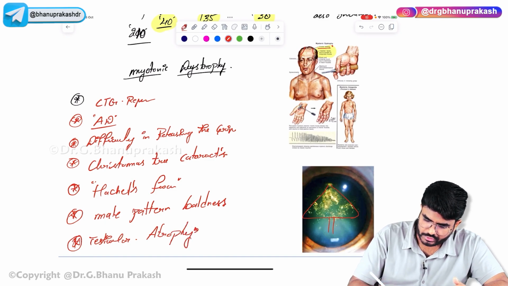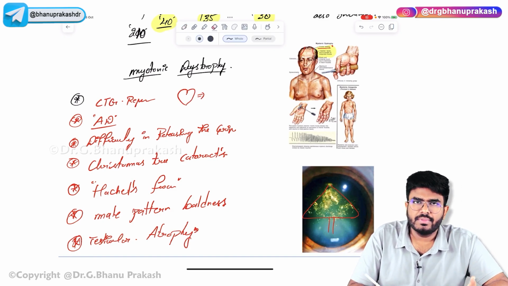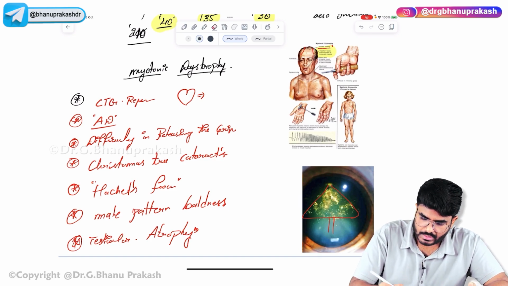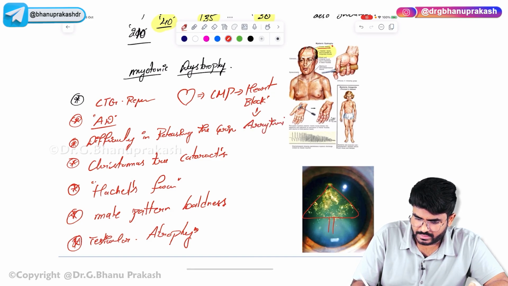And if you look into their heart, cardiomyopathies can be seen, which can lead to heart blocks that can actually cause arrhythmias. These patients are at risk of having arrhythmias.